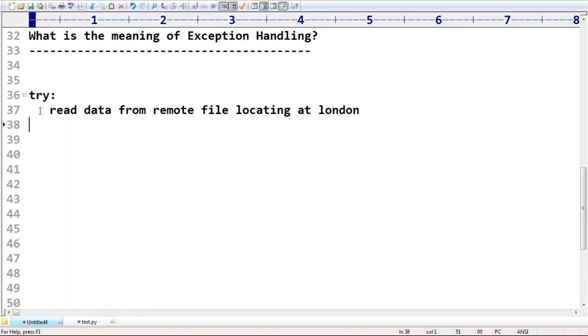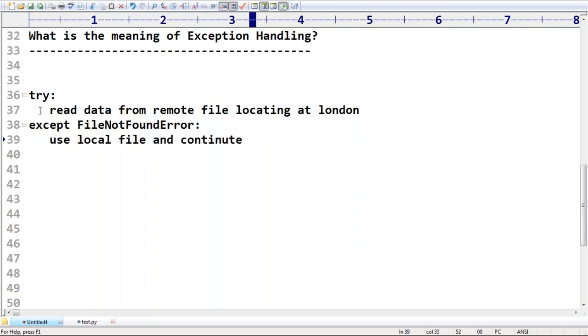If the London file is not available, then automatically we are going to get a file not found error. Sir, if a file not found error is coming, then immediately use a local file and continue the rest of the program normally.